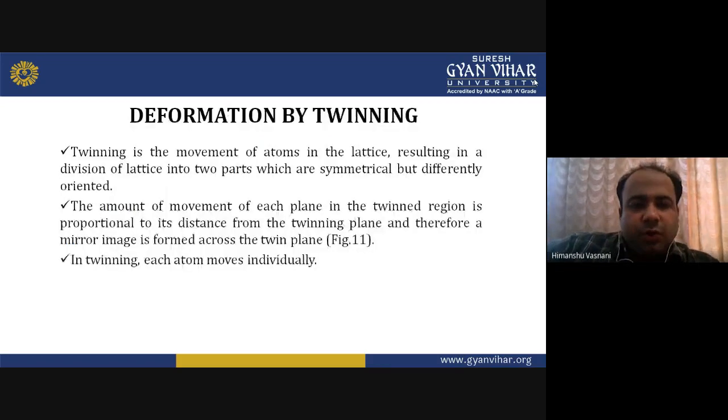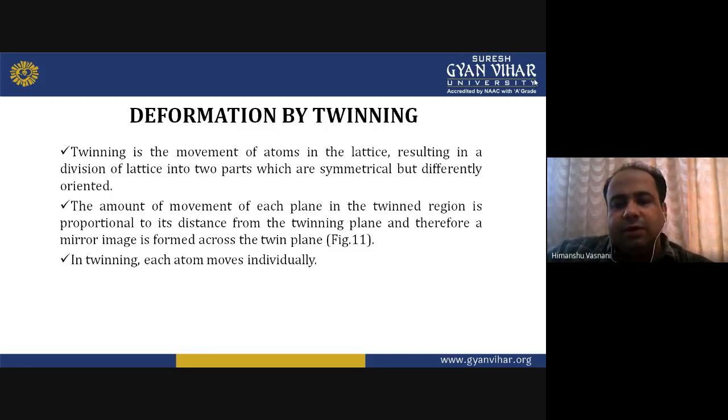So twinning is the movement of atoms in the lattice resulting in a division of lattice into two parts which are symmetrical but differently oriented. Means there is a division of lattice into two parts which look the same, symmetrical but differently oriented, one on the left, one on the right.